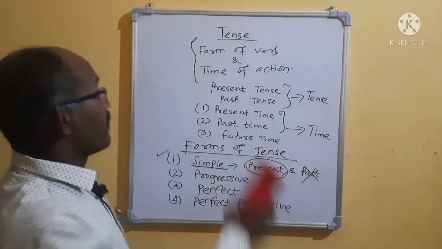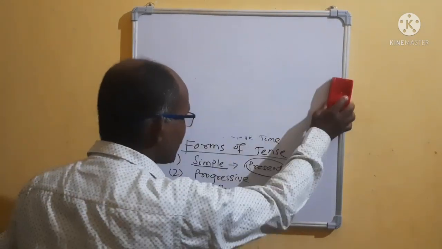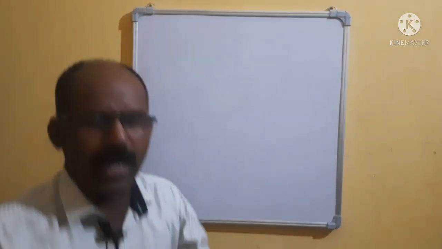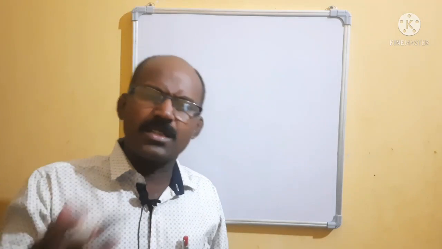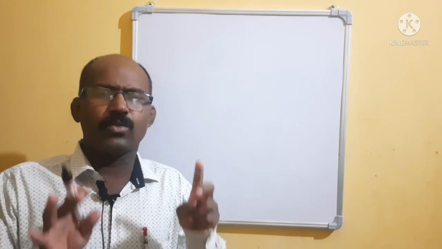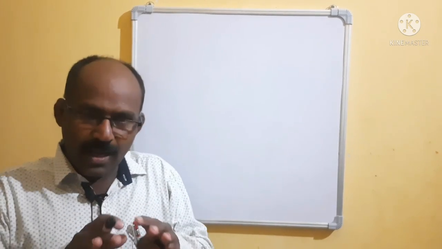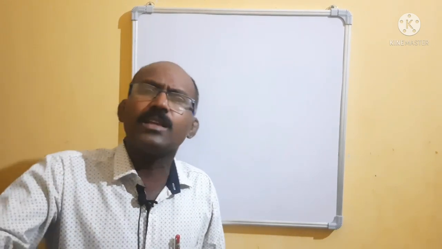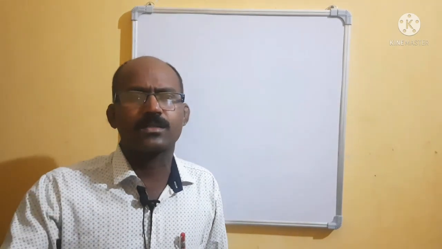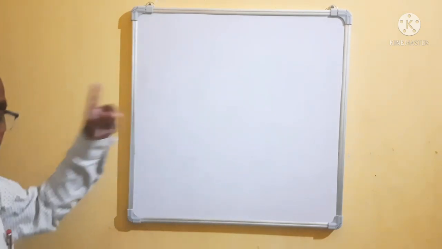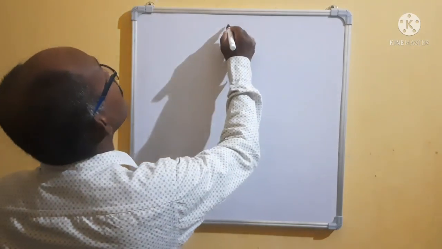Before going to the tense, I have already told you about the sentence. First you should know the sentence. Don't try to remember the rules. If you read books, then you will find that books and teachers tell you many things to remember, like what present tense means. But from the beginning, try to make your concept clear. When your concept is clear, then definitely you will go to the rules and regulations. Don't think rules and regulations are hard for us.